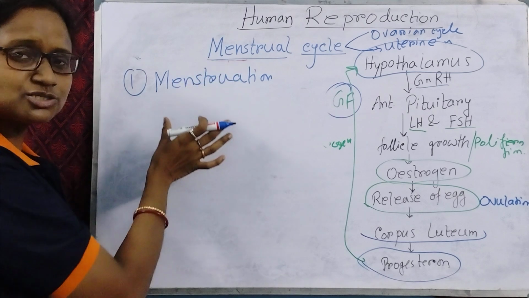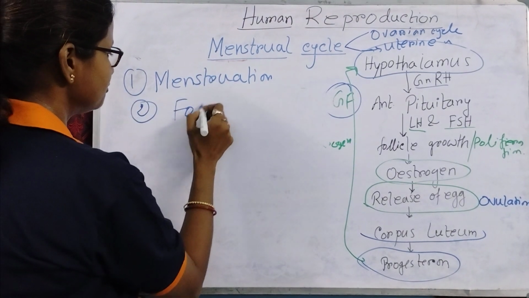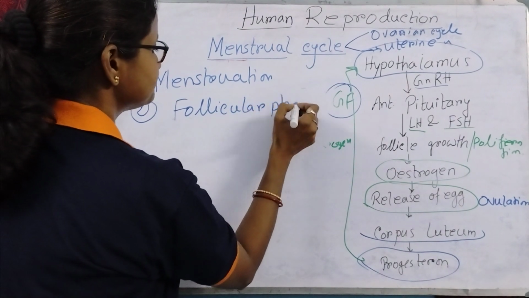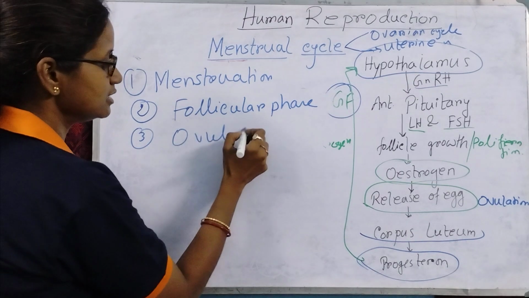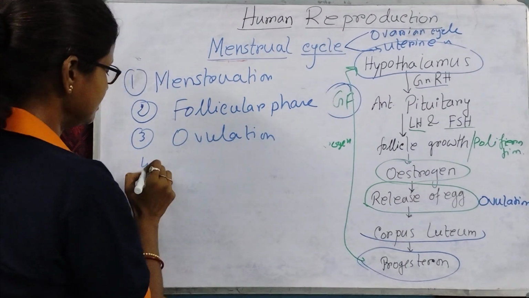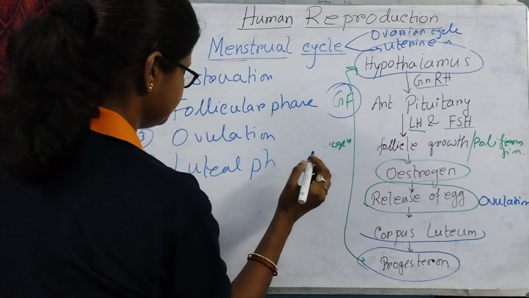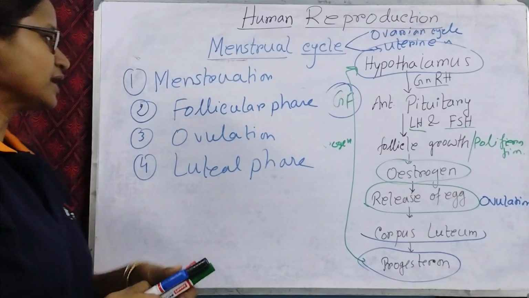So how many phases are there in the menstrual cycle? Number 1, menstruation. Number 2, follicular phase. Number 3, ovulation. And number 4, luteal phase. Okay.